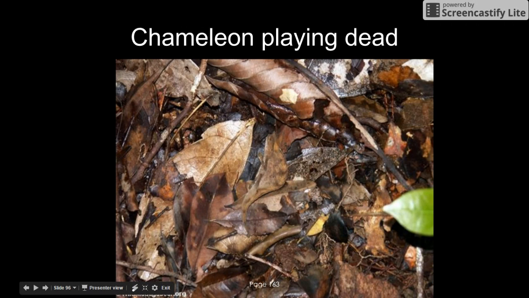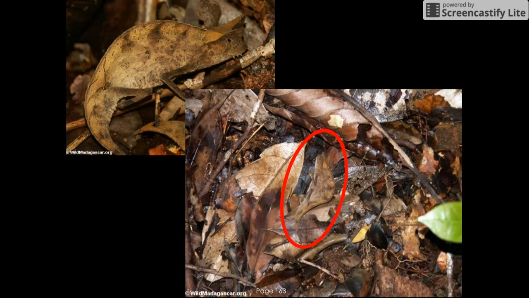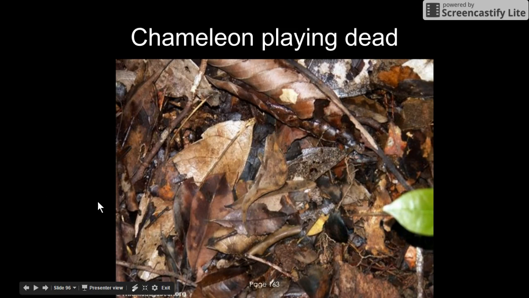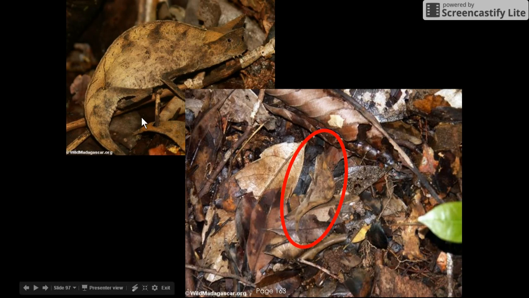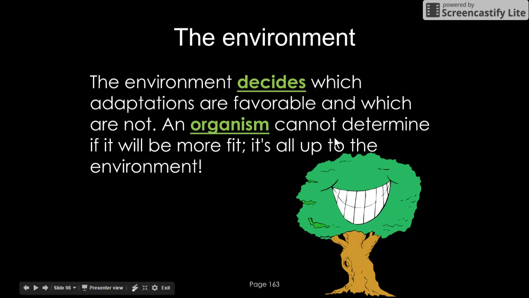Same thing with this chameleon, who has a mutation and is playing dead in these leaves. This would be the chameleon right here, and you should be able to spot him, or hopefully not be able to spot him in this situation. This mutation has helped him to be able to live, reproduce, and make more offspring that look similar to him.